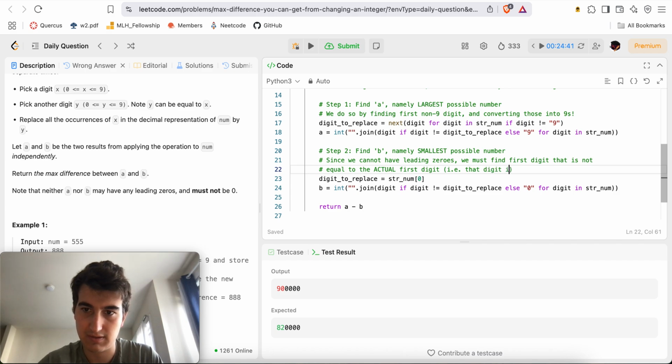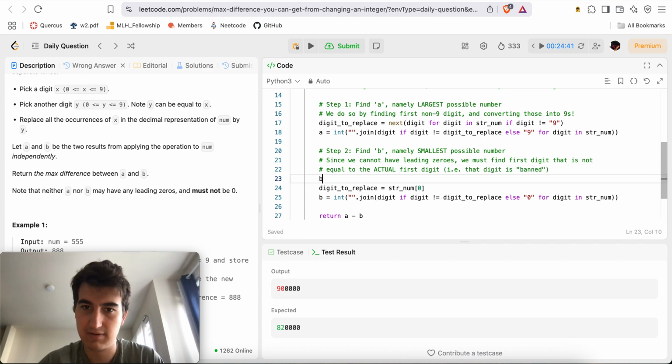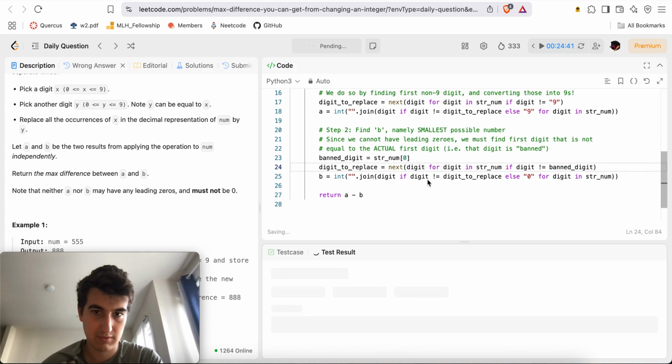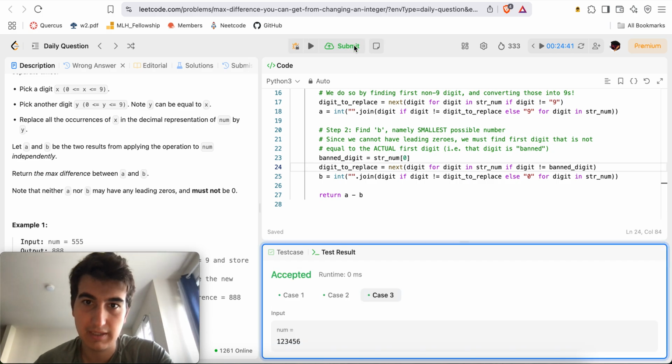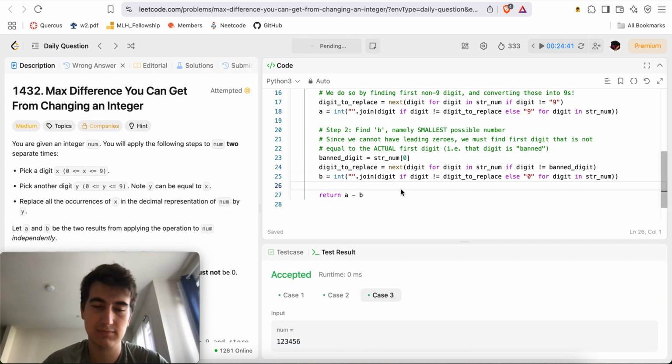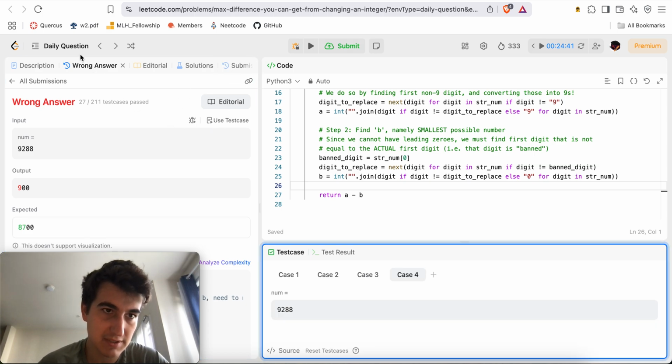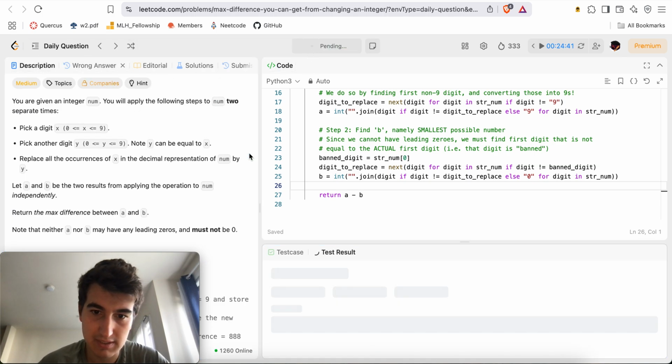That digit is the bad digit. Bad digit is equal to str_num of 0, and digit doesn't equal bad digit. There we go. Now we're accepted. I misread that part. Okay, now we have something else that's wrong.